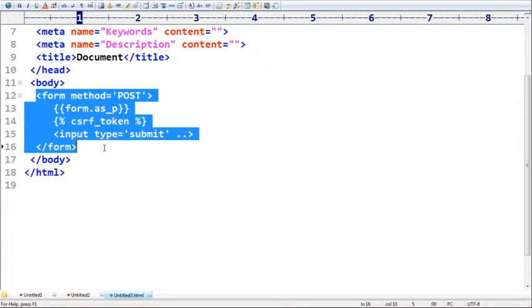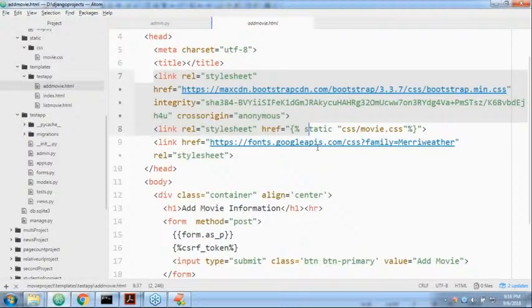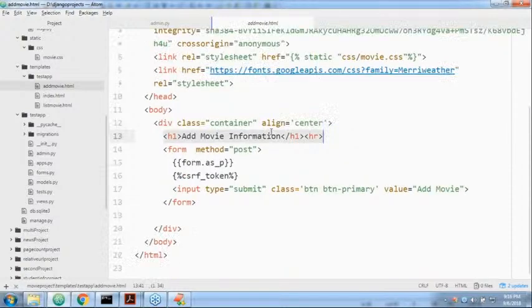Well, now let me show that form, the yard movie form. Anyway, this is bootstrap, Google Fonts and so on, right? Yard movie information. This is at the top, head, HR. Form method is equal to post, form dot input type is equal to submit, like this, right? Clear, friends?